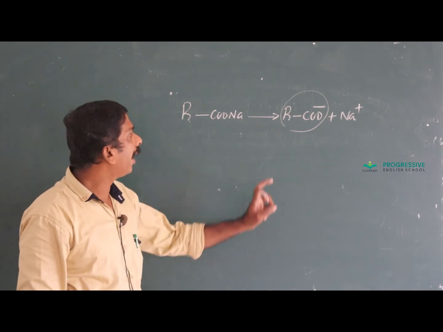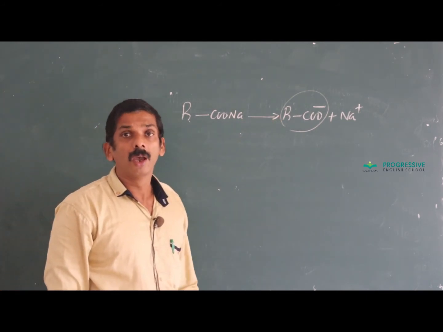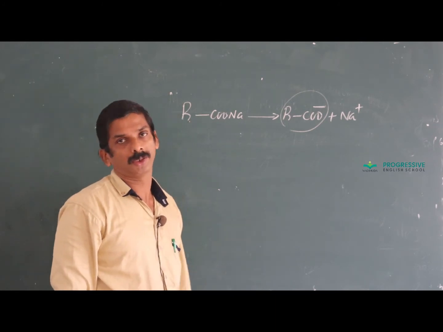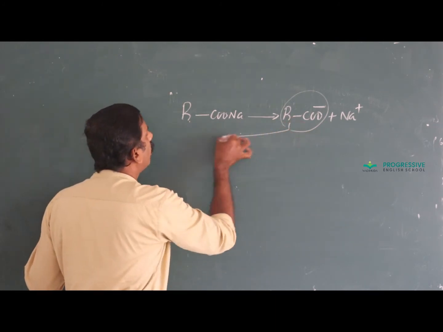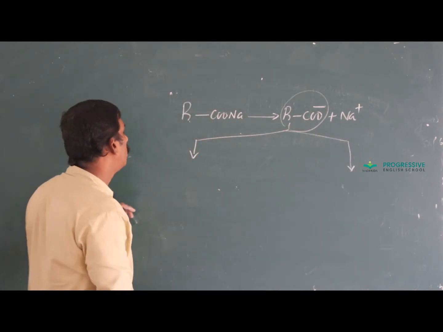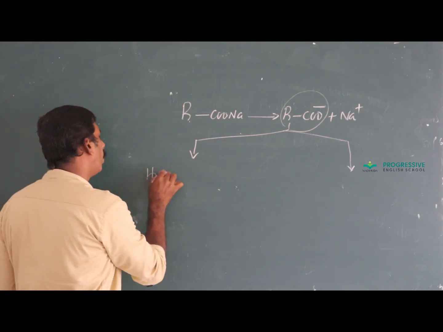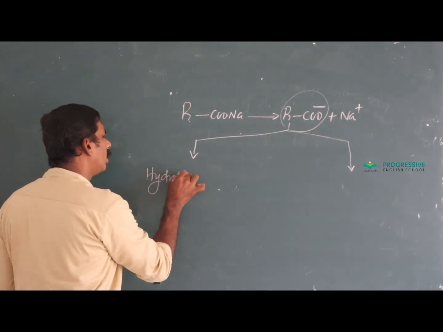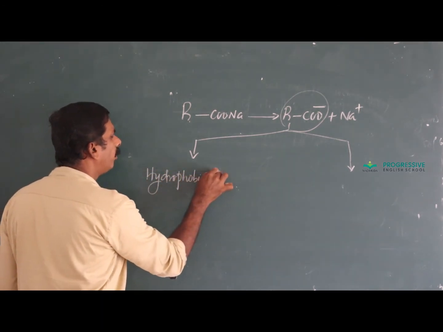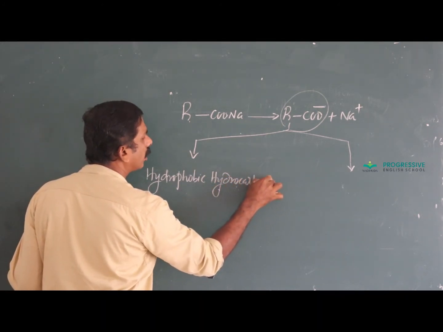You know, the anion, that is RCOO minus, consists of two parts. One is R, the hydrophobic hydrocarbon part.